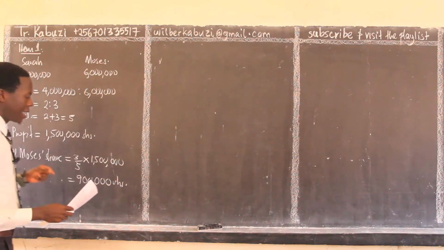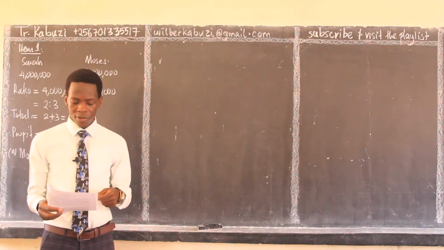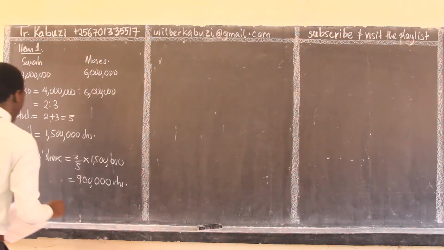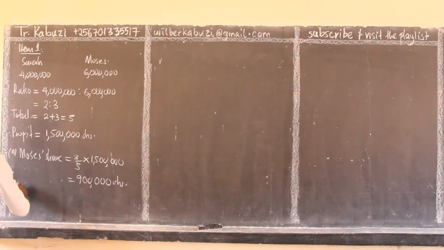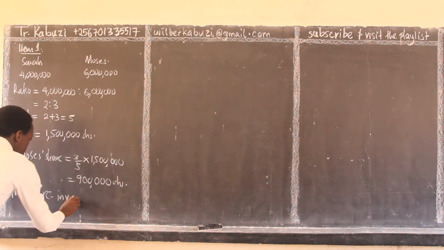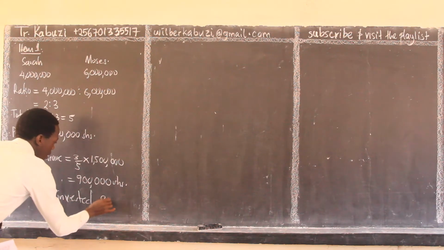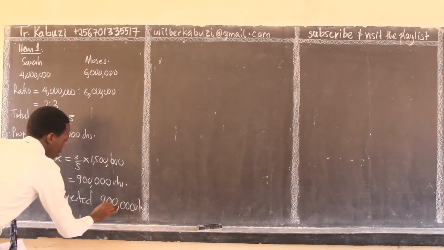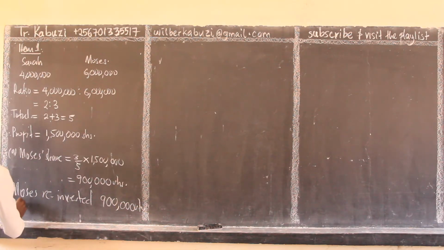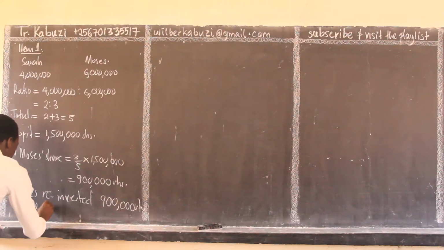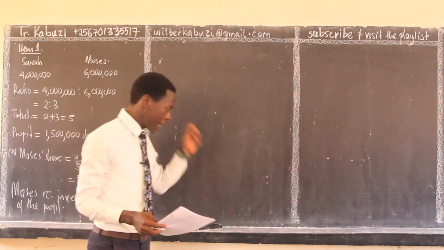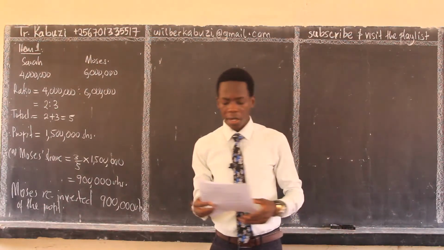Now here you have to respond because the task was how much of the profit did Moses reinvest in the business. So you say Moses reinvested 900,000 shillings of the profit. You'll be given a mark there for application.